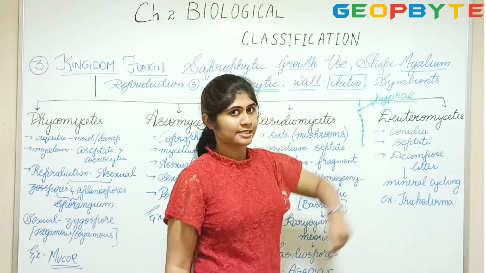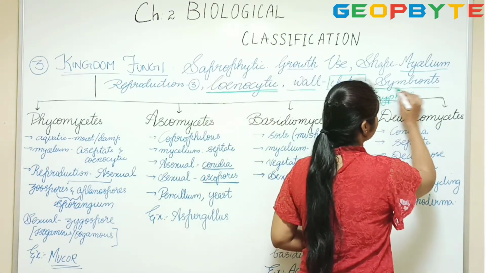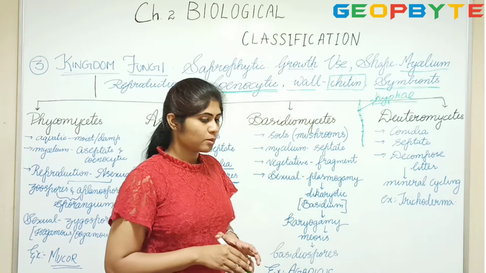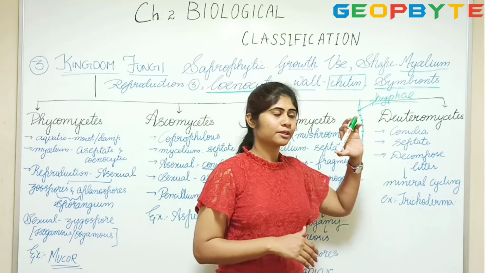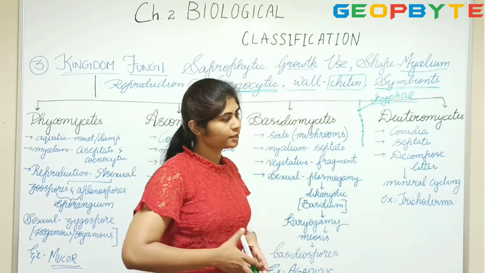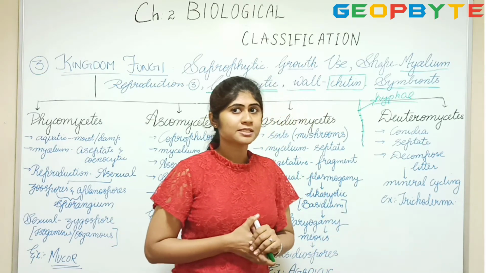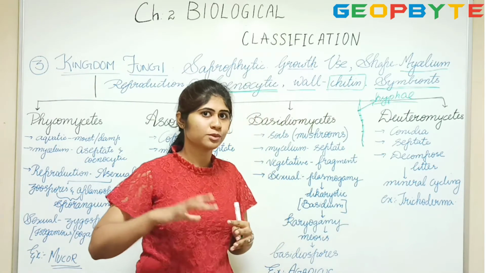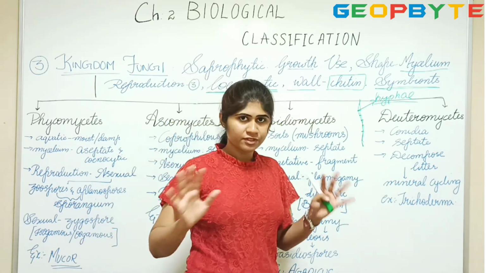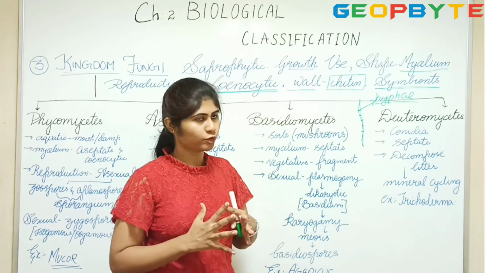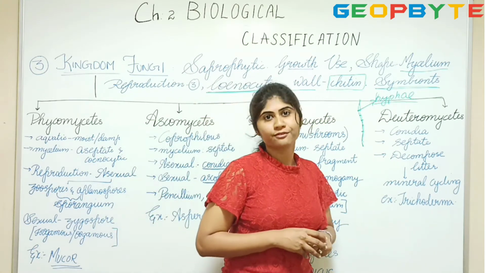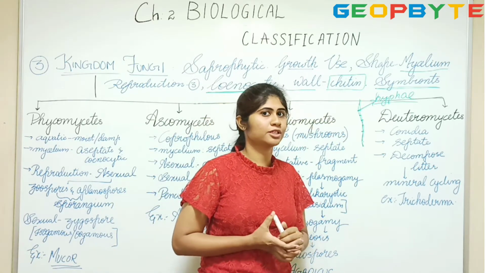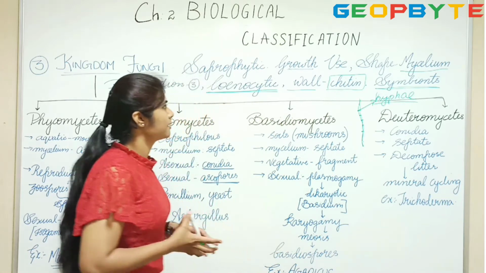we find fungi as symbionts in case of lichens, and as mycorrhiza in roots of plants. When I say lichen, I will be talking about it in detail at the end of this chapter. But right now, understand that symbiosis is a mutual relationship between two different organisms. They benefit each other, they do not harm each other, they live together. So in case of lichens, we have fungi and algae. We'll see why it's a mutual relationship at the end.